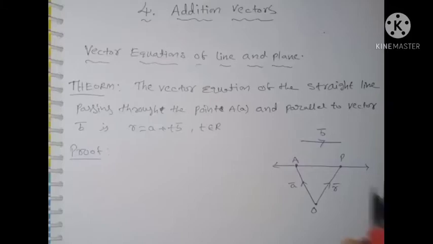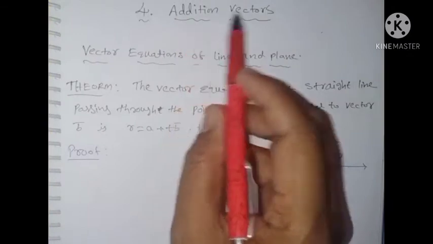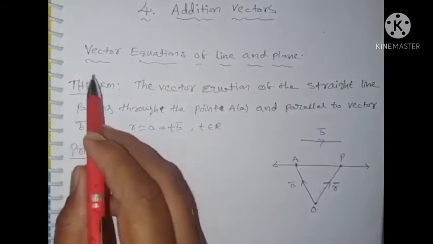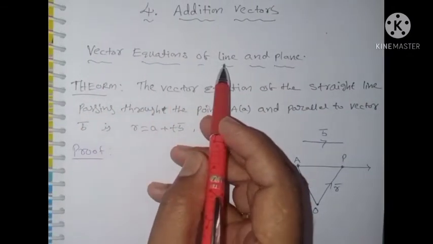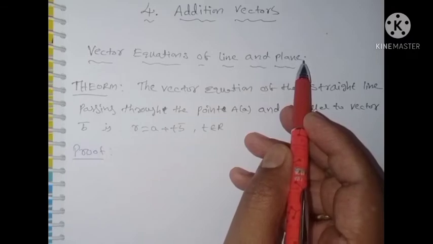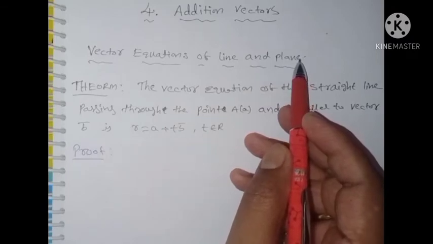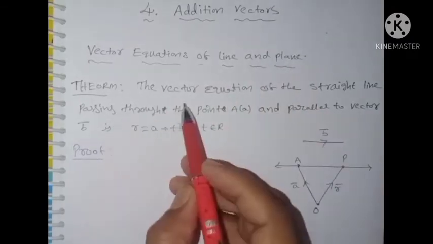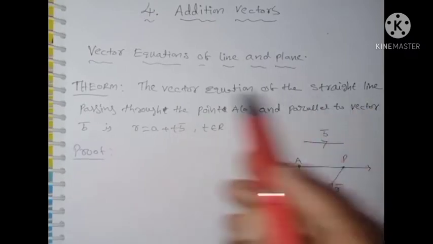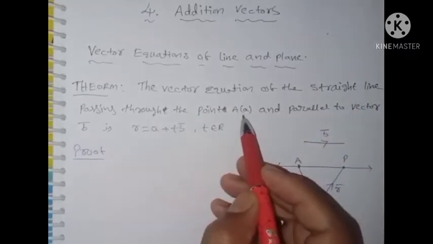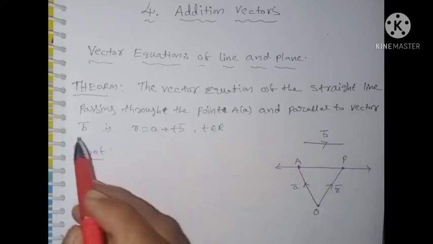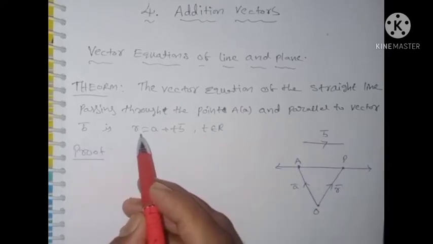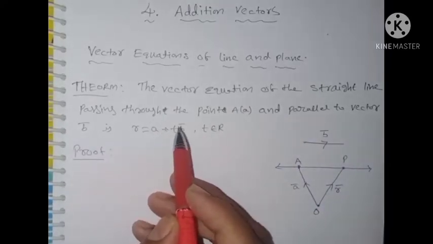Hello students, we are now discussing the additional vectors chapter, and the topic is the vector equation of the line and plane. The first theorem is: the vector equation of the straight line passing through the point A and parallel to the vector B bar is r bar is equal to A bar plus t B bar.